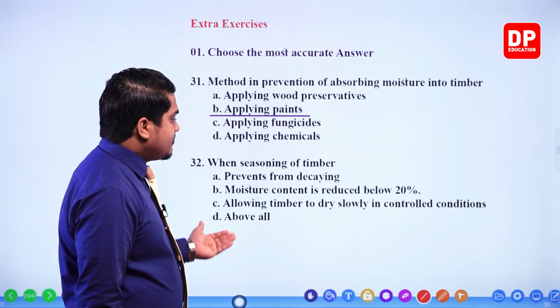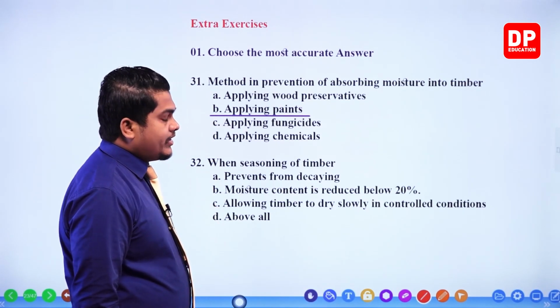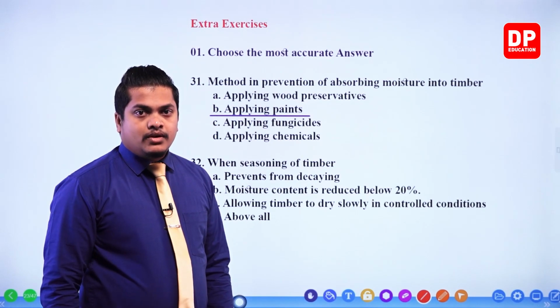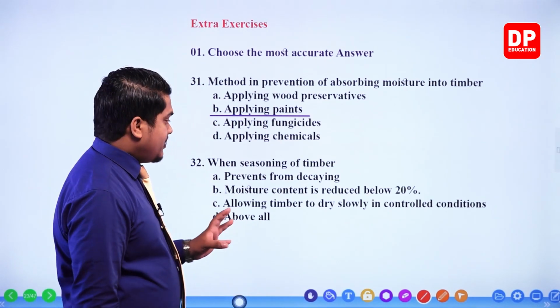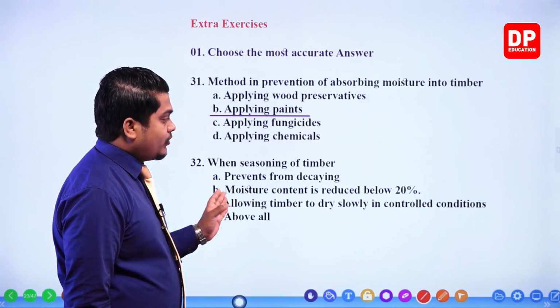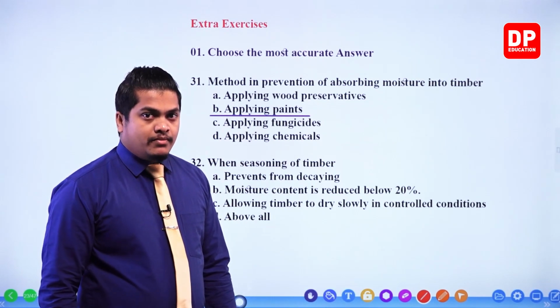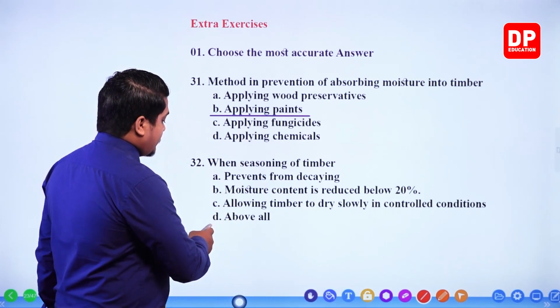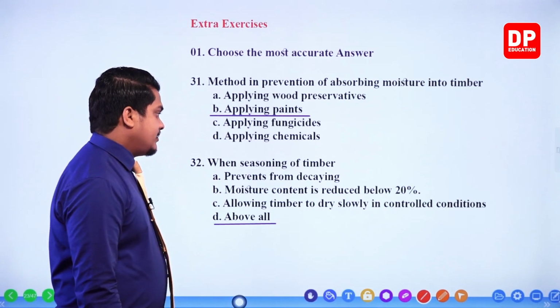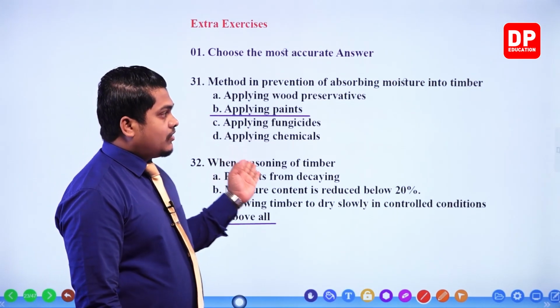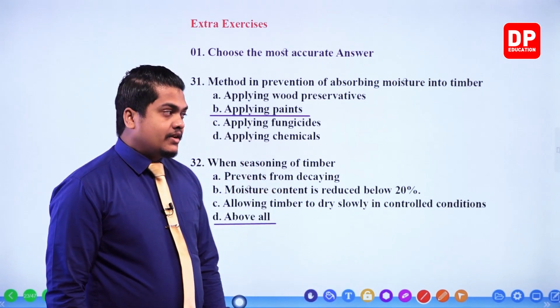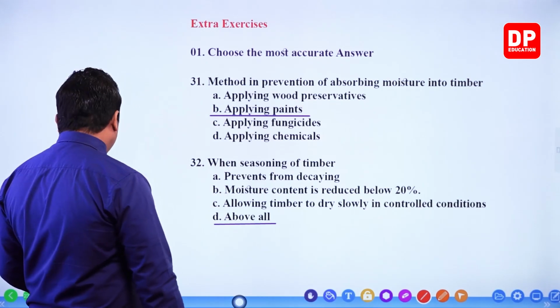Next one, allowing timber to dry slowly in controlled conditions. Once again, correct. By drying out, we minimize the moisture content within the timber. So it is correct, no problem. So all of these are correct responses. When seasoning, we can observe all of these steps. Right then, the next question.